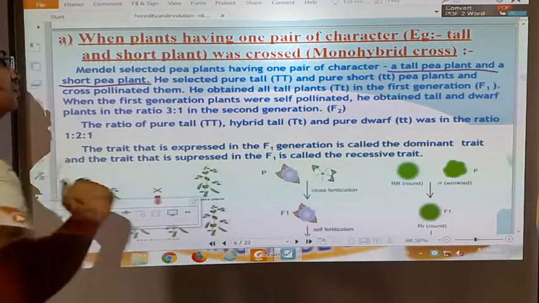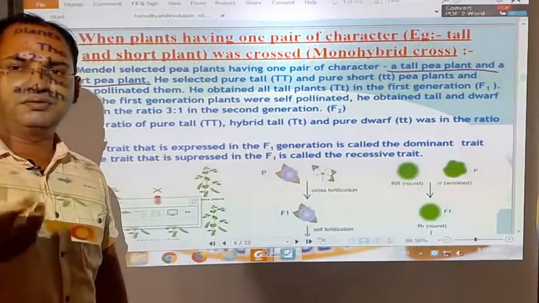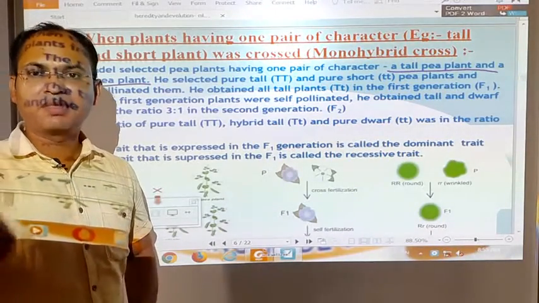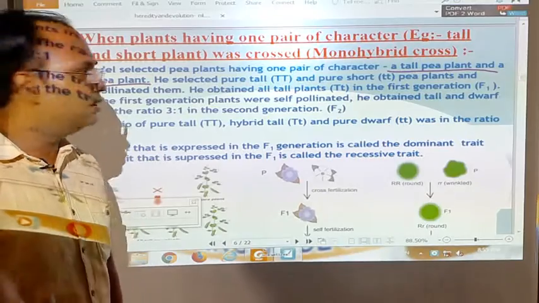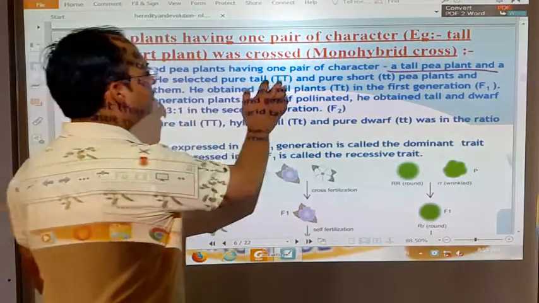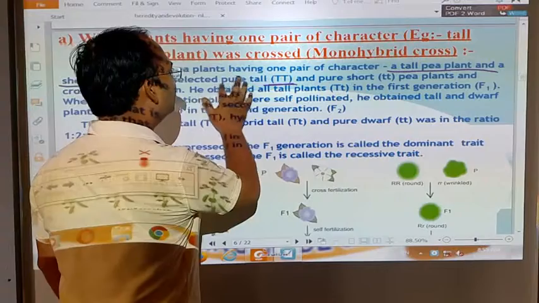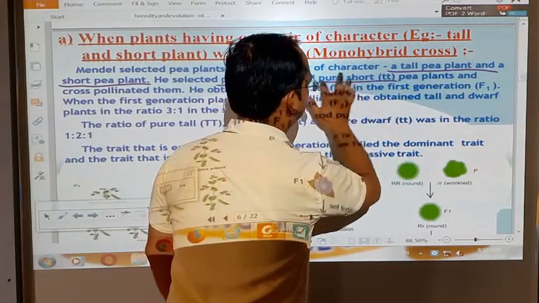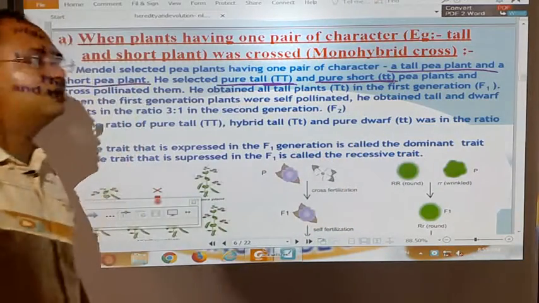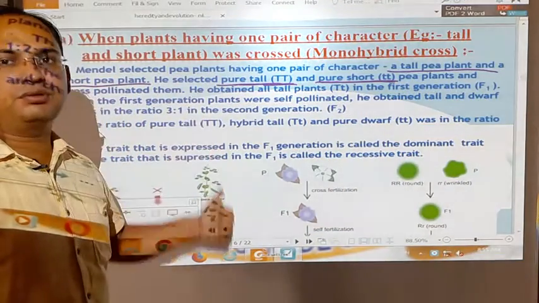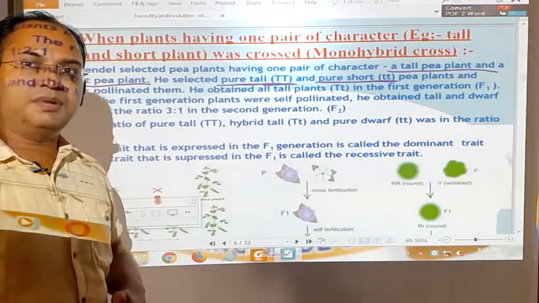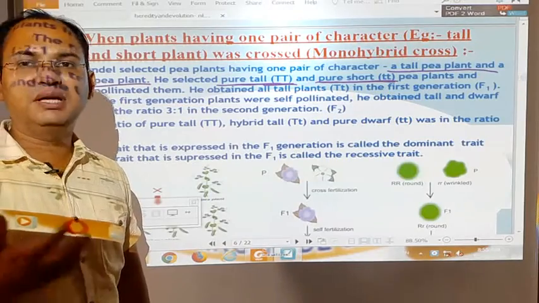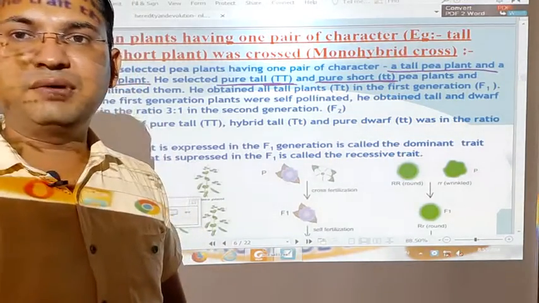So these two are the antagonistic parts of the same character. Now see here what is the meaning of pure tall plant and pure short plant. The pure short plant is represented by small t, and the pure tall plant is represented by capital T. First of all, we have to understand what is pure and what is impure.